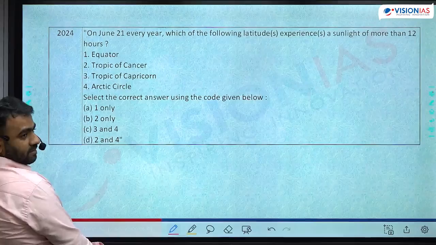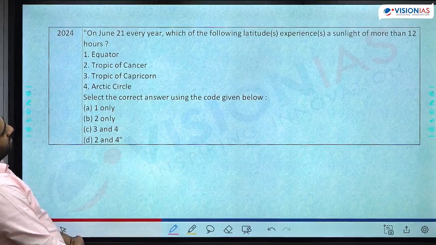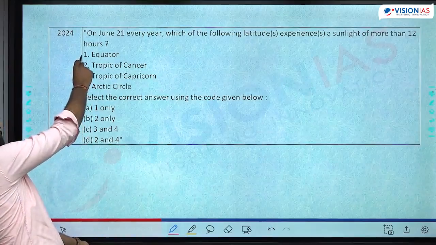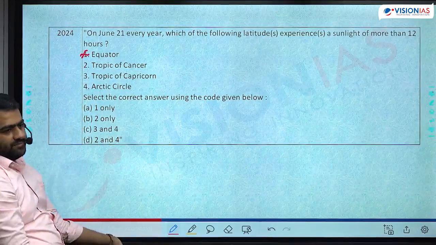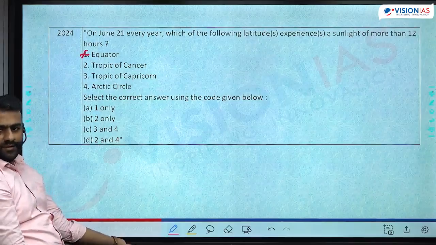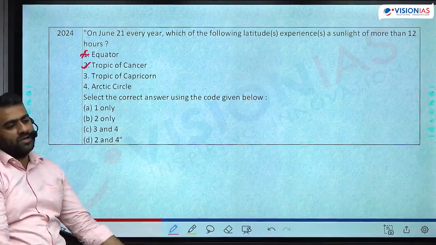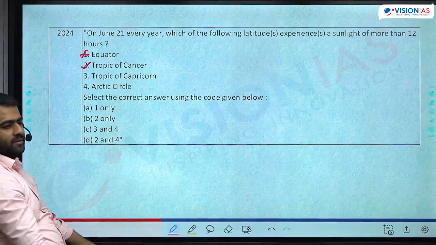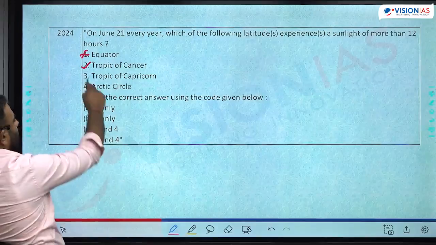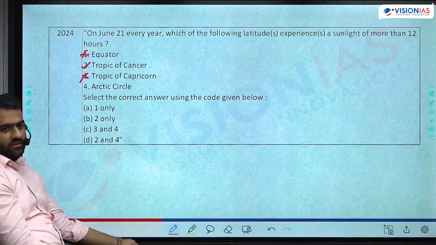All of you agree D? B? Chalo. Sunlight of more than 12 hours. Will the equator ever experience sunlight of more than 12 hours? It is always 12 hours throughout the year. Tropic of Cancer, sunlight of more than 12 hours? Summer in the north, that is 21st of June, definitely yes. Tropic of Capricorn, more than 12 hours of sunlight. That is summer in the southern hemisphere, 22nd of December. Arctic Circle, more than 12 hours of sunlight. The previous question was this only. See, the options were repeated.